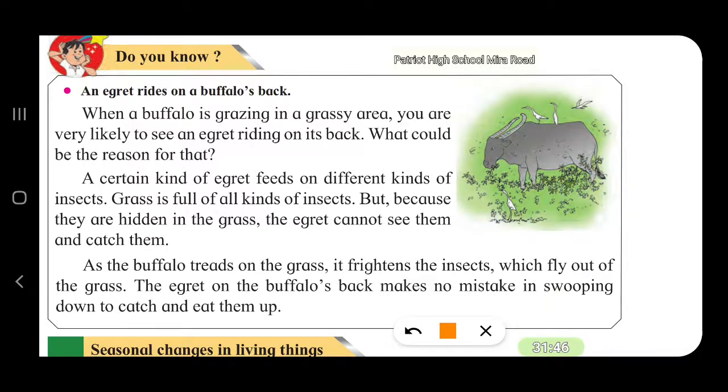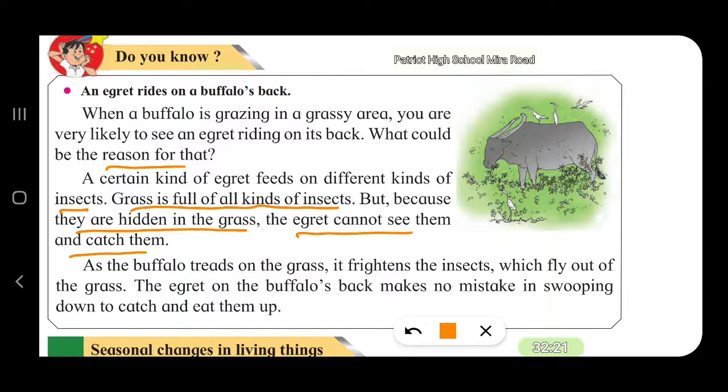What's the reason? Why does the egret do so? A certain kind of egret feeds on different kinds of insects. Grass is full of all kinds of insects. But because they are hidden in the grass, the egret cannot see them and catch them. Now the egret is sitting on the buffalo. If it directly goes on the grass, it will not be able to find the hidden insects.